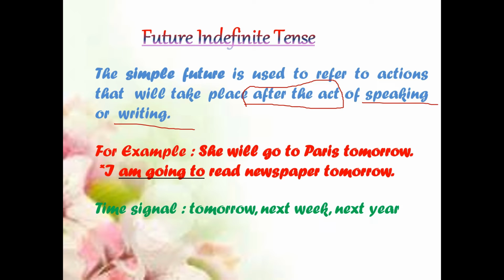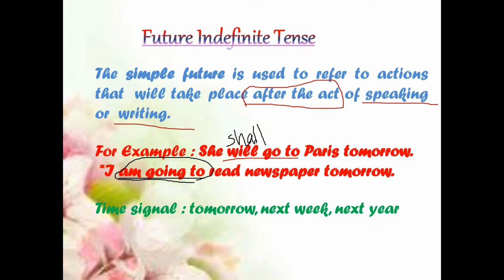She will go to Paris tomorrow. She had a plan. She is going to Paris tomorrow. I am going to read the newspaper tomorrow. Here we can write shall or will, both are accepted. Now, I am going to see, this is also a future plan. So we can say I am going to, also we can say I am going.